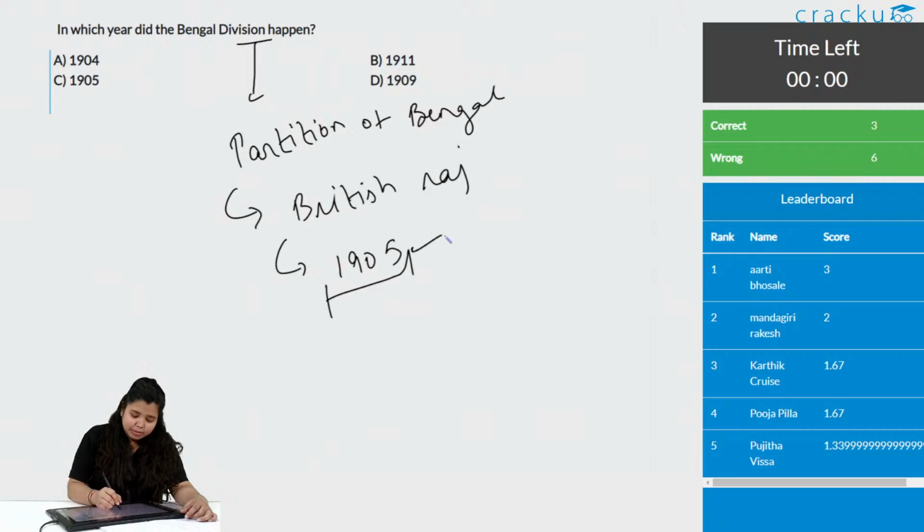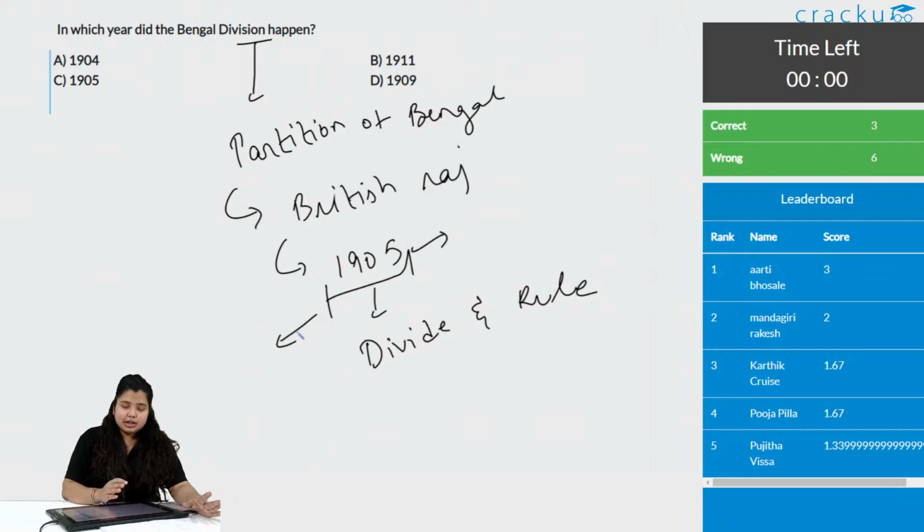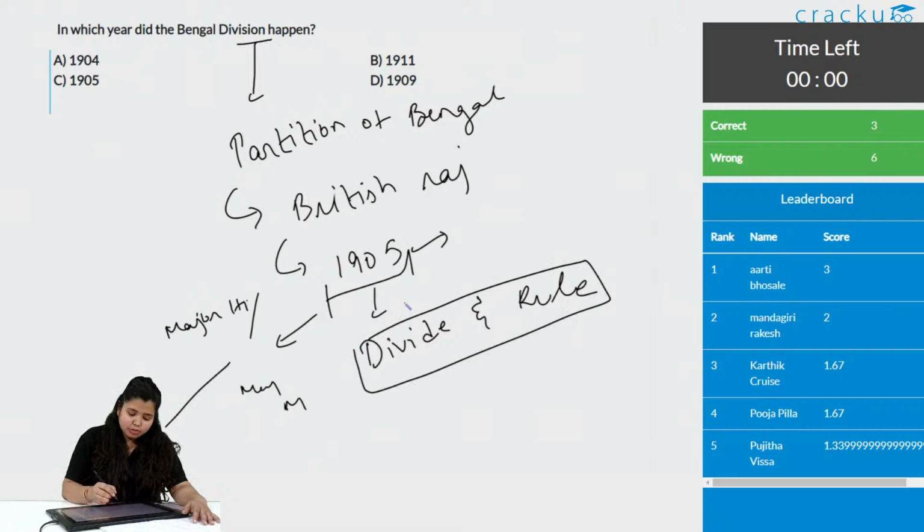And why was this? This was because of the policy of divide and rule. The areas with a major Hindu population and the other areas with a major Muslim population were divided into two parts. That's why it is called the divide and rule policy.